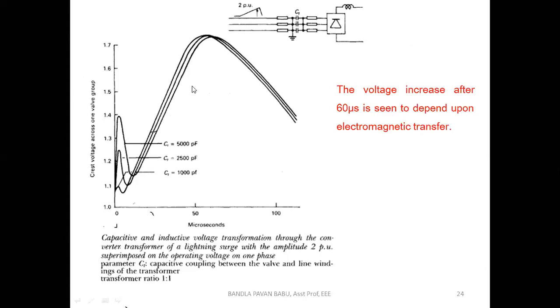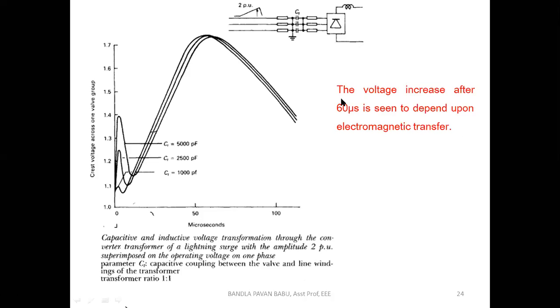Let us consider a small example here. If any surges appear, let us consider the capacitance we have preferred is 1000 picofarads. Then this is the waveform there. First one. Next, if we consider 2500 picofarads, and 5000 picofarads, first the surges meet the capacitor. So what happens in the capacitor? It is going to store all the energy. Later, when it reaches its maximum extent, it starts releasing the energy there.